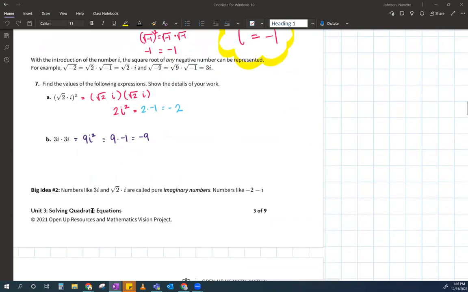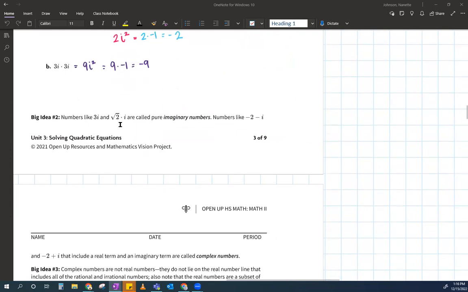So this next idea says numbers like 3i and root 2i are called imaginary numbers, okay? Because they have i parts, right? Numbers like -2 minus i and -2 plus i that include a real term and an imaginary term are called complex numbers. So if you think about the idea of complex, something that's complex is mixed with stuff, right? So I think about the complex things, they're mixed, and it's mixed with real and imaginary.